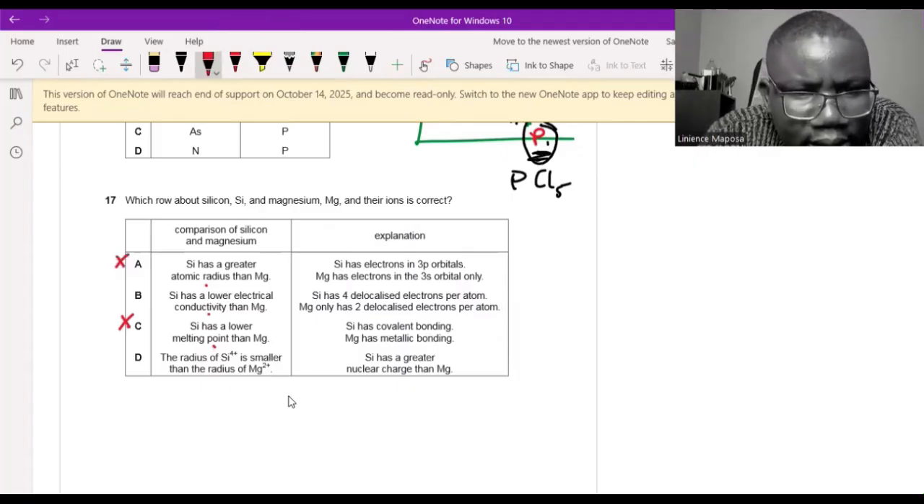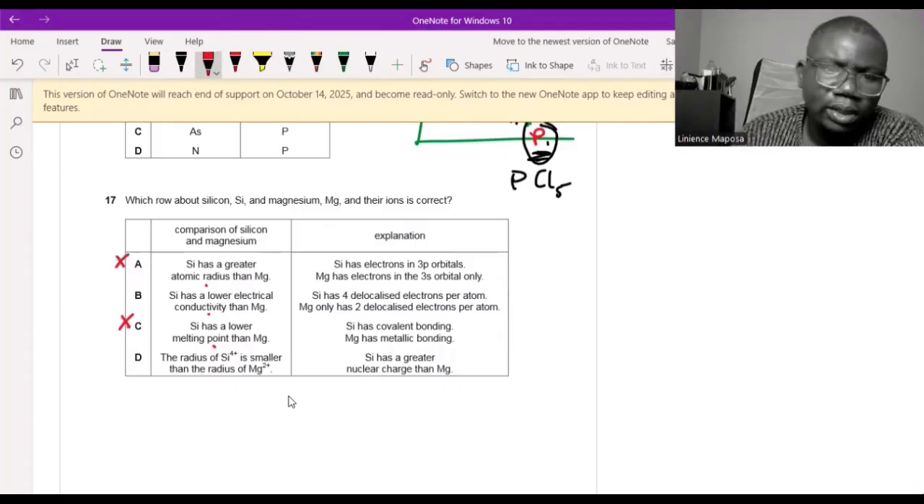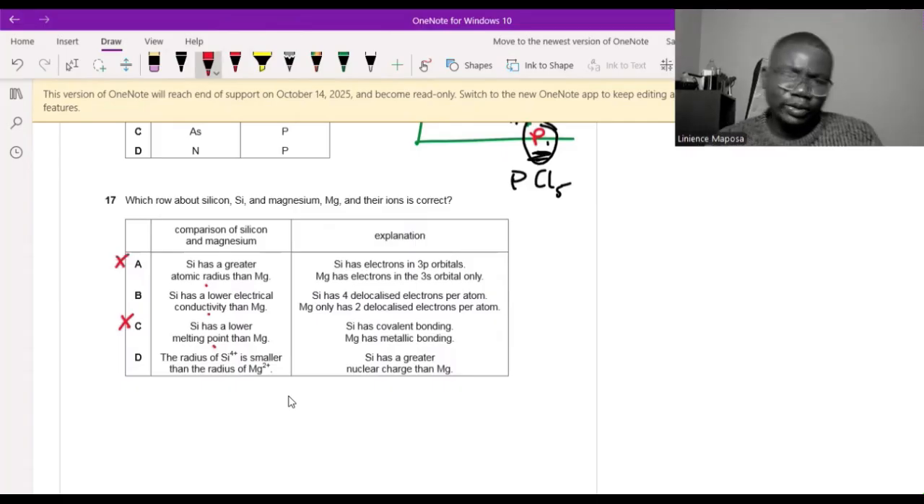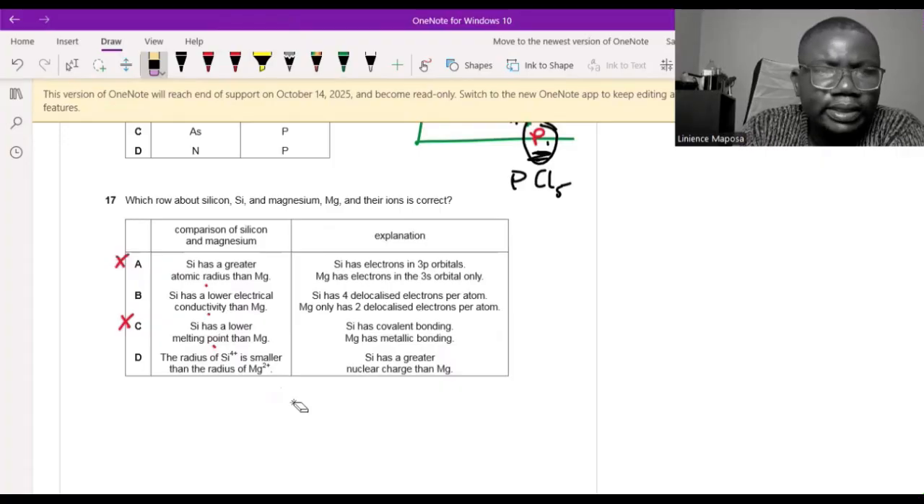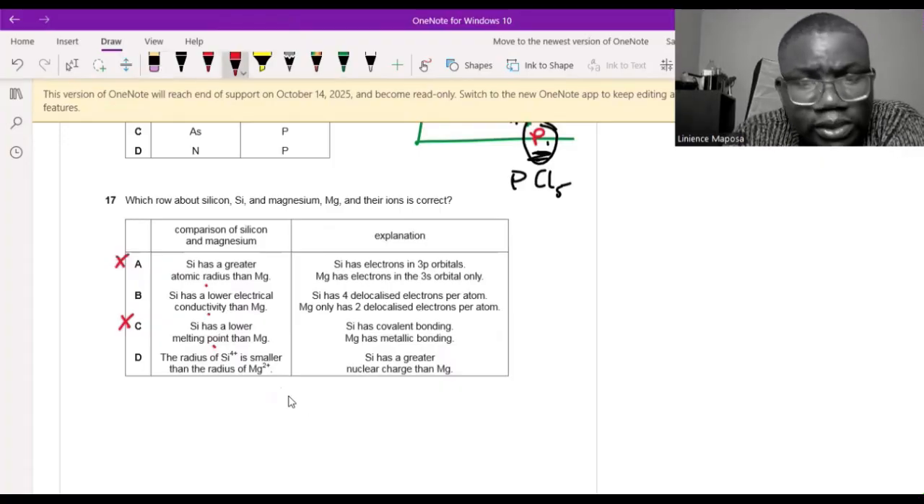Let's check. The radius of silicon 4 ion is smaller than the radius of magnesium ion. Yeah, that's true. Ionic radius also decreases because of increasing nuclear charge. But for ions, remember it breaks; it's like this, and then it starts up again. So be careful. So yes, it decreases. So D, in terms of magnesium and silicon, is correct.